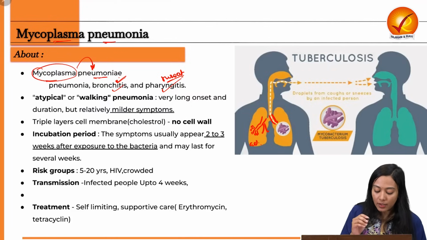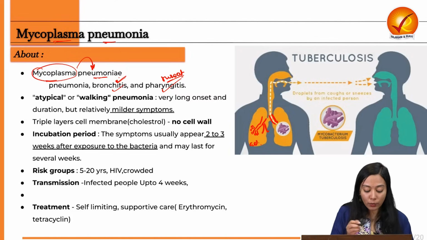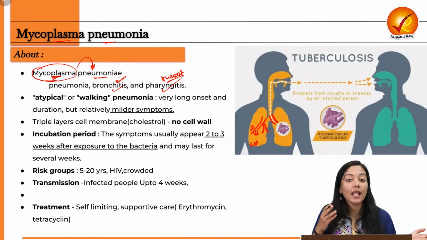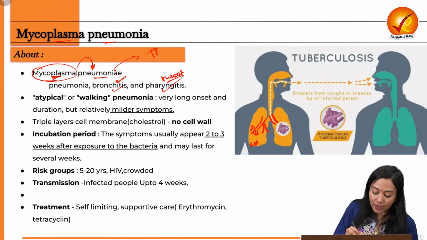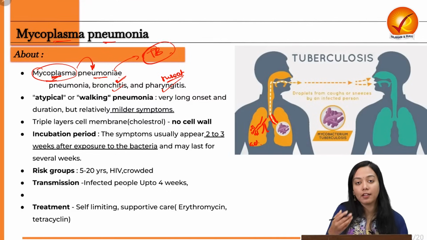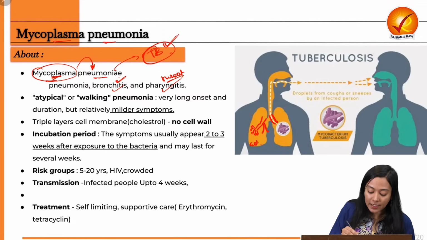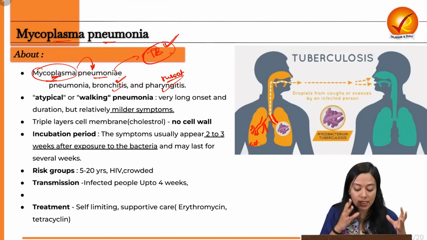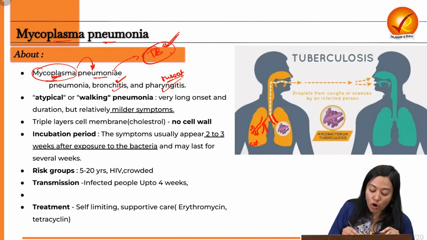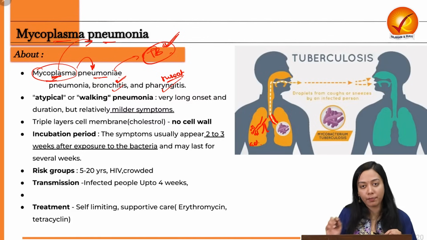So this is about the bacteria. And what is the speciality of this bacteria? As I have told you, it is named Mycoplasma because it lacks any cell wall. Unlike Mycobacteria, which is responsible for causing TB. Again, another lung infection which leads to inflammation. But this is essentially a bacterial disease which is caused by bacteria having a cell wall. So this is more stable. So TB is caused by Mycobacteria and Mycoplasma leads to pneumonia. You have to remember that.